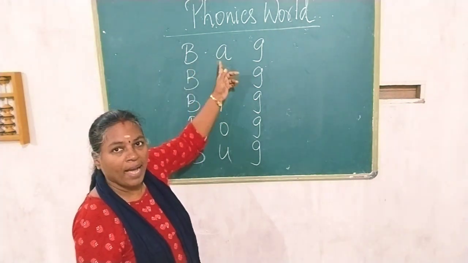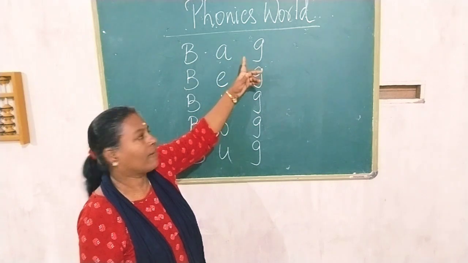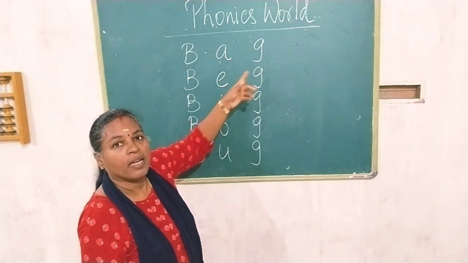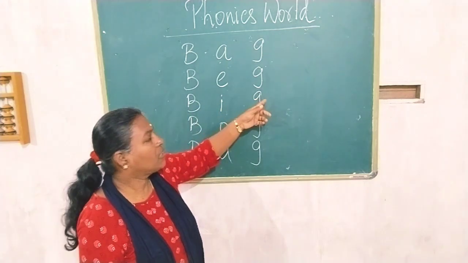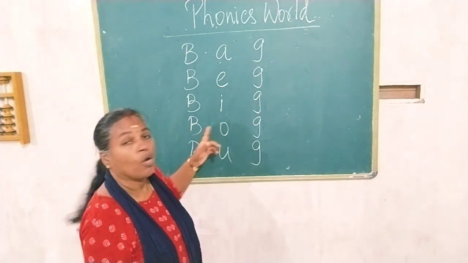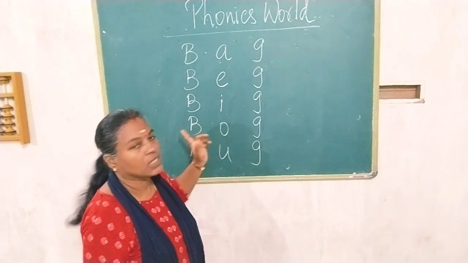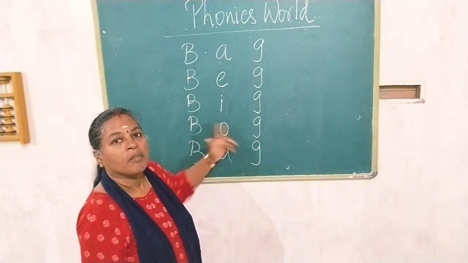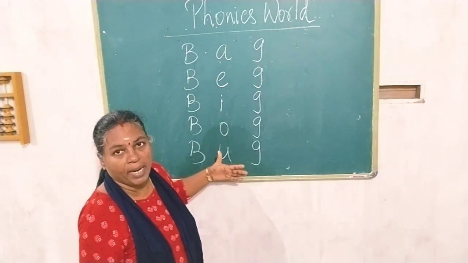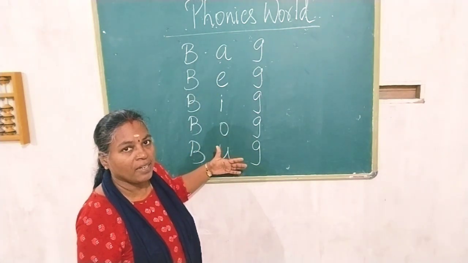B, a, ba, g, bag. B, e, be, g, beg. B, i, bi, g, big. B, o, bo, g, bog. B, u, bu, g, bug. Like this, we can frame 3-letter words easily.